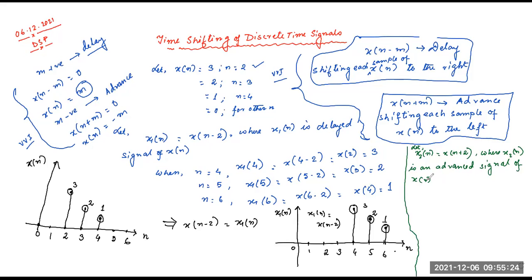So no problem. So when n equals 0, x of n plus 2 will be x of 0 plus 2. So that will be x of 2. So that will be 3.